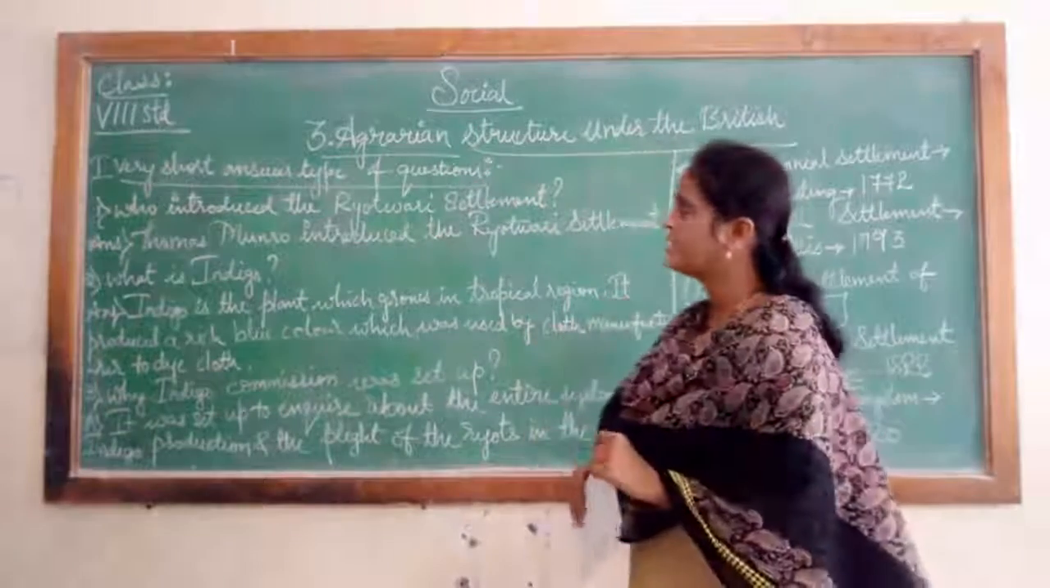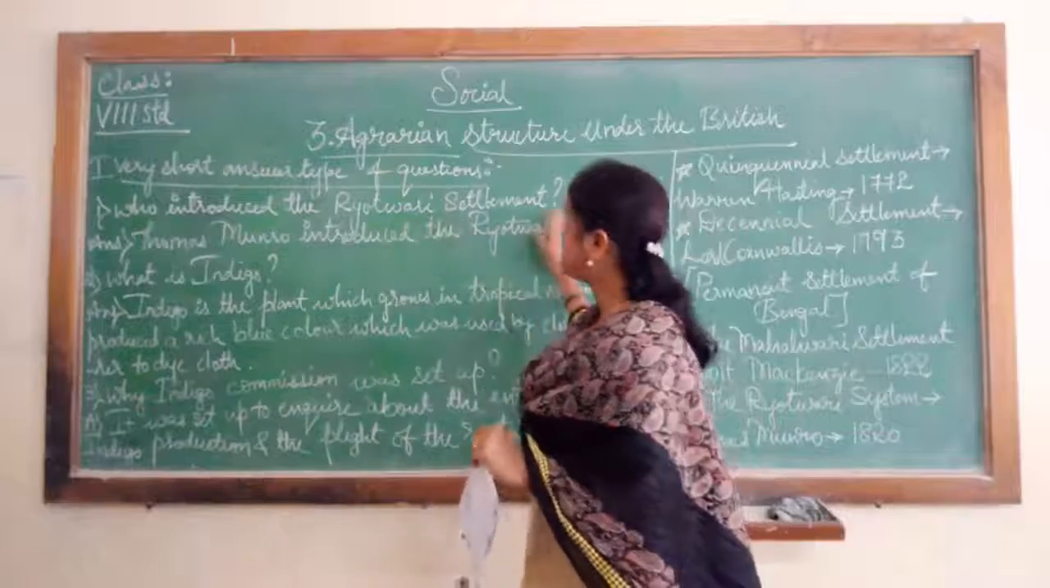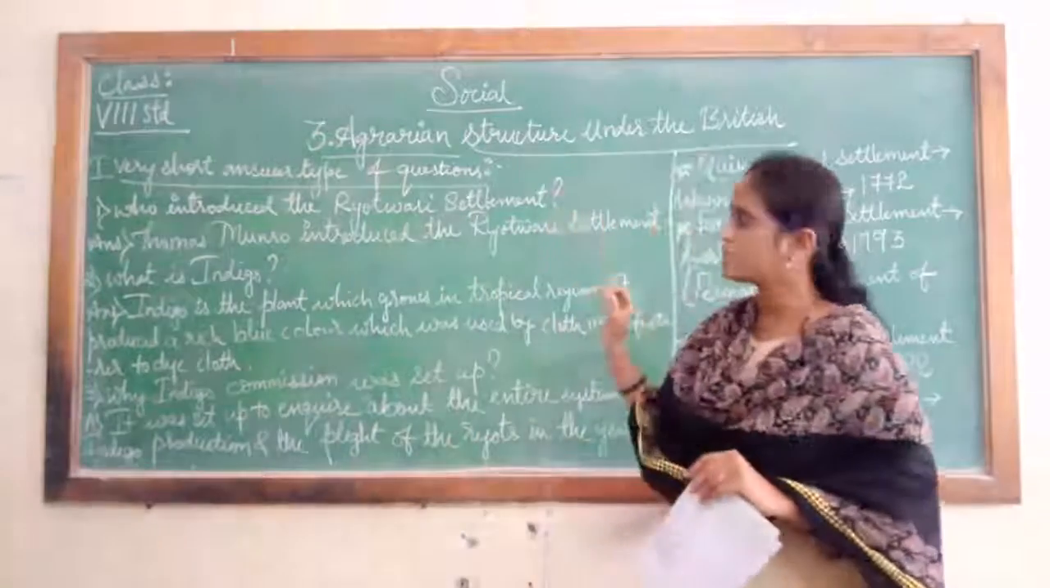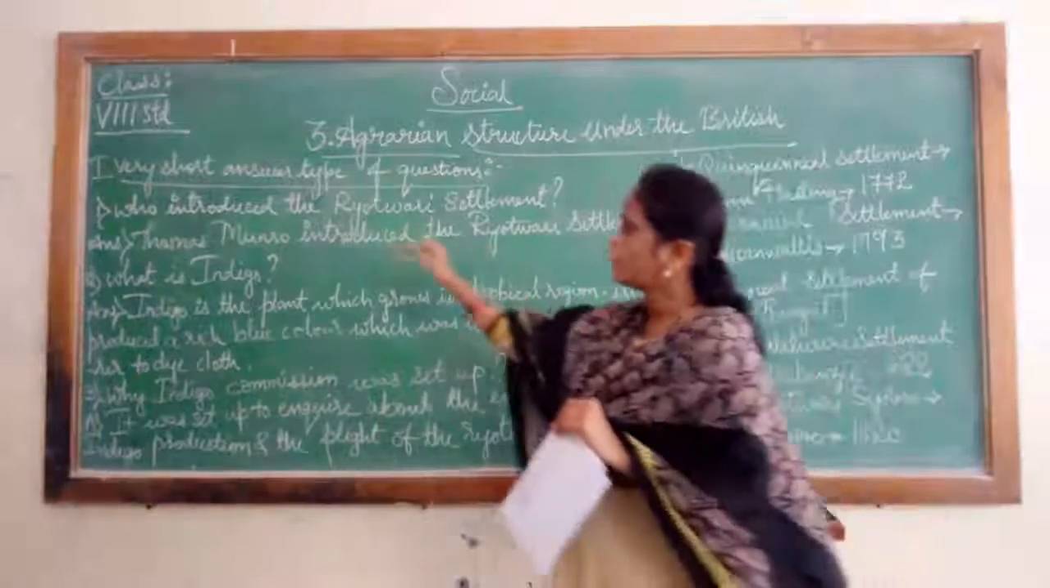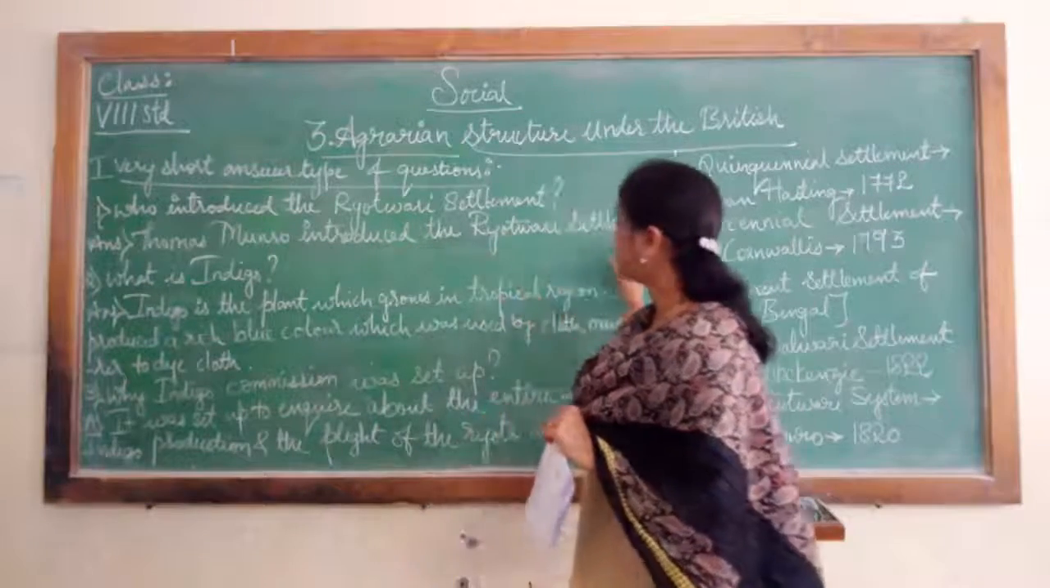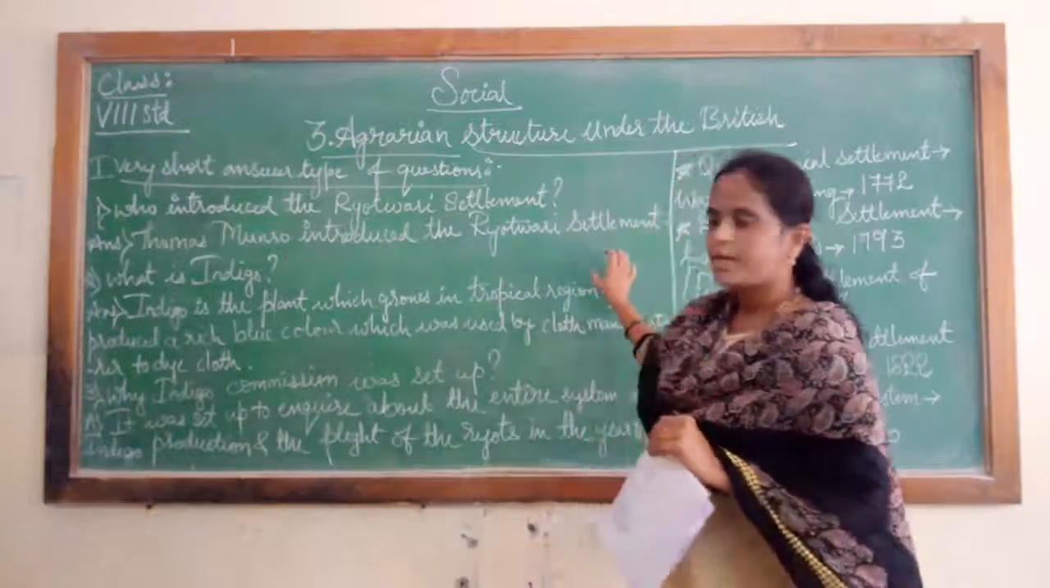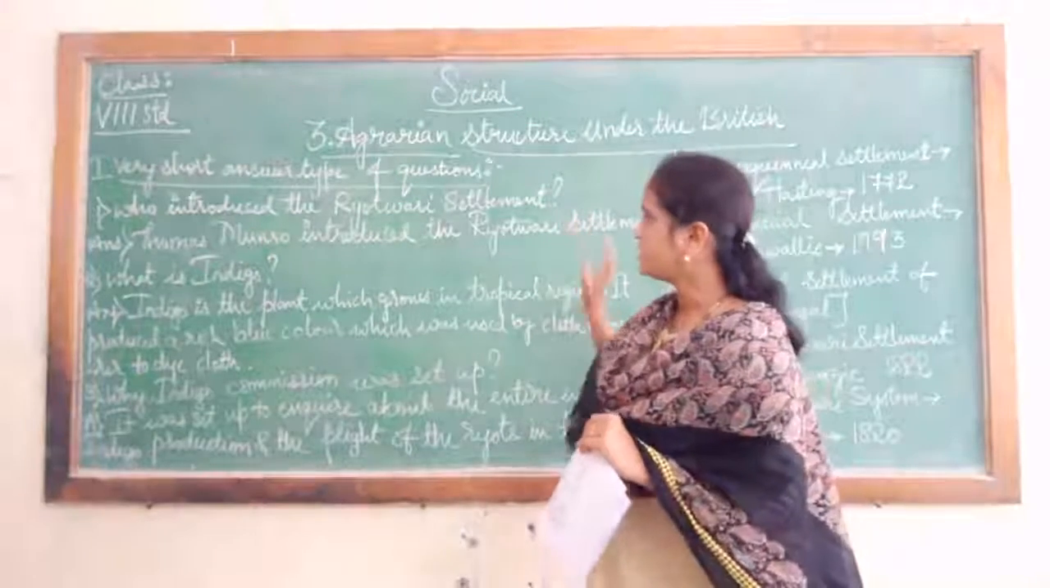So the first question is, who introduced the Ryotwari settlement? This was a settlement which was introduced by Thomas Munro. So the answer is, Thomas Munro introduced the Ryotwari settlement.